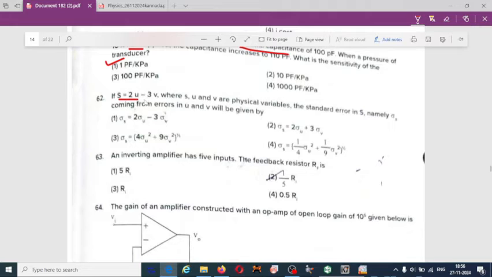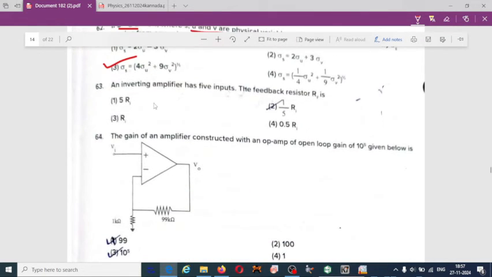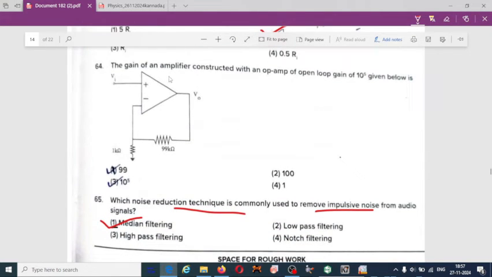Next one, S equal to 2U minus 3V, where S, U, V are physical variables. The standard error in S, coming from errors in U and V, will be given by 62. 3. An inverting amplifier has 5 inputs. The feedback resistance RF is 63. Option 2, 1 by 5 Ri. The gain of the amplifier constructed with op-amp, and option 2 is correct, 100.